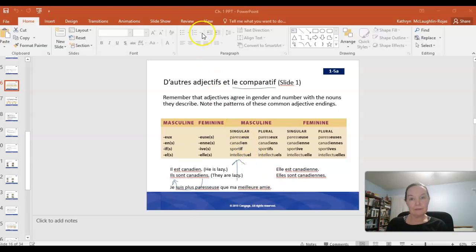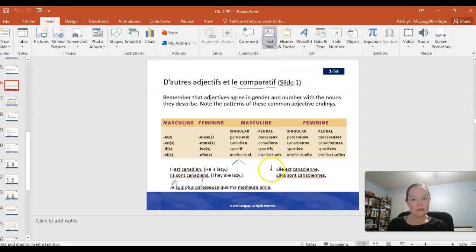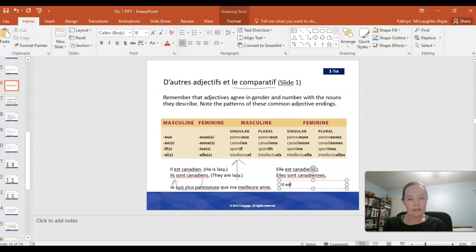So I could simply say something like, let me just insert a text box in here so we can add some examples here and there. So I could easily say, il est paresseux. Okay, so I'm just describing he in general. Okay, I can replace that with something plural. I can say Adam et Pierre. Or I can just say Adam. Let's keep it singular for now. Adam est paresseux. So he's lazy. Adam is lazy.